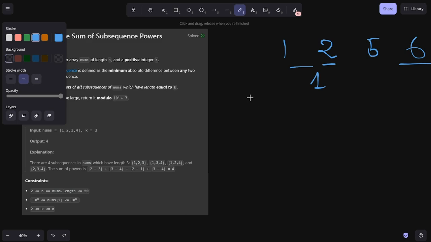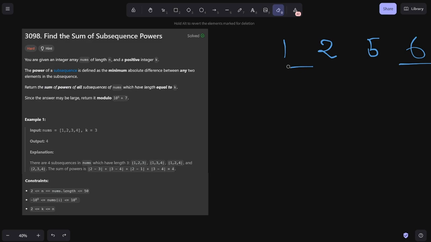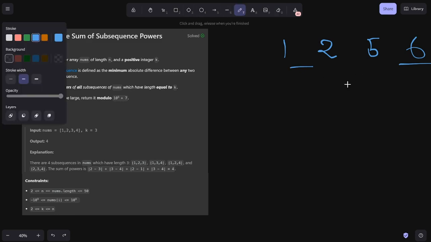Obviously, you can see that this so-called power of a subsequence is based on the numbers that you pick. Let's say that you don't pick 2 at all, right? You remove 2 here, you just have 1, 6, then the power will be 5, right? 6 minus 1 is 5. There's only 2 numbers.